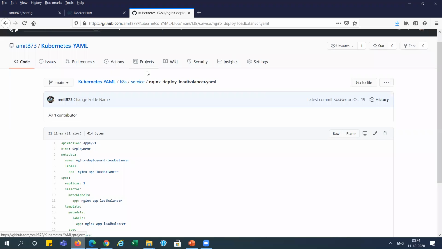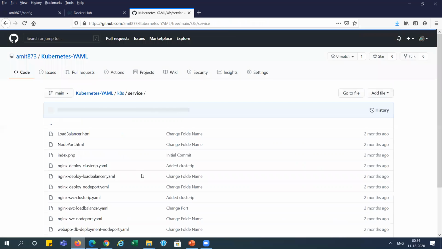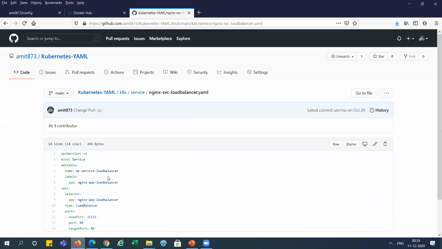Now I will show you services for same file. Nginx svc load balancer.yml. You can see here, this is selector, same selector we are using for the deployment set. And here is the kind, it is service. And you can see here node port service we have written here. And major thing, its type is load balancer. This is the third type of service for Kubernetes, load balancer. So we will get one load balancer IP for that, and we can use that IP to directly run that system, right?